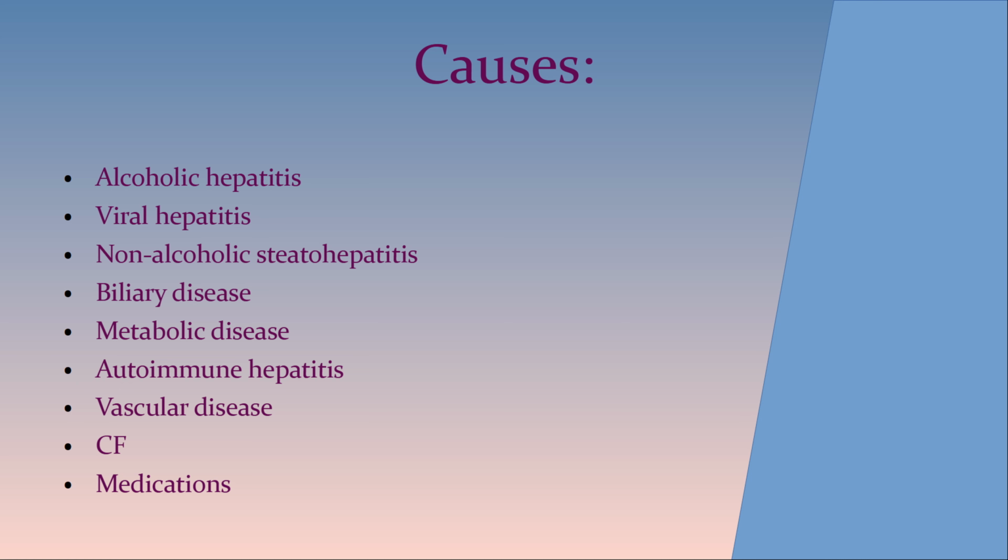P-ANCA positive. Primary biliary cholangitis is seen in women of reproductive age. On histology, granulomas and lymphocytic infiltrate. Anti-mitochondrial antibodies present. So biliary disease accounts for 5–10% of all causes of cirrhosis.